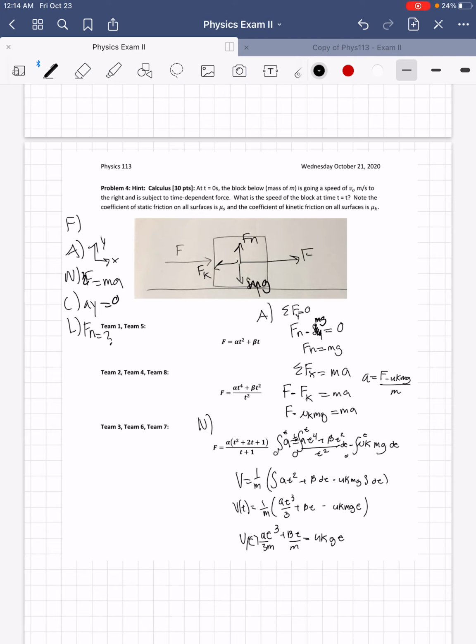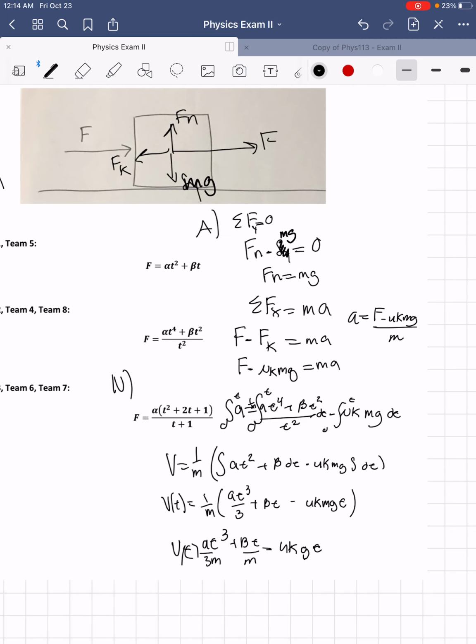When you did F minus Fk, you would get F minus Fk equals ma, and when you plugged it in, you got F minus the coefficient of kinetic friction times mg, because mg is the normal force in this case, equals ma. So when you divide that by m, a will equal F minus uk m g, all over m. So what I did was I started integrating this so I can get the velocity. The way I did this was I factored out the 1/m from everything, so I can apply that afterwards. And then I integrated these two separately, but with the same interval of 0 to t.